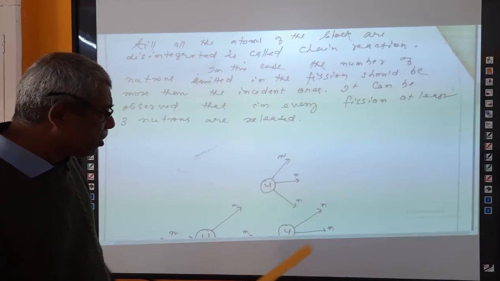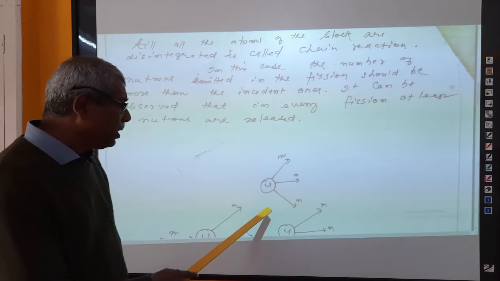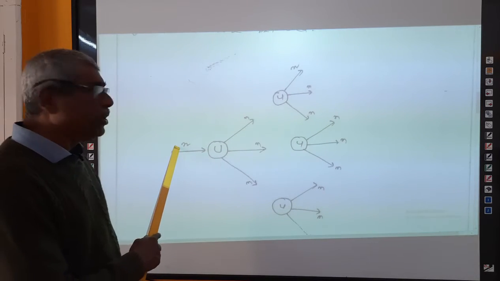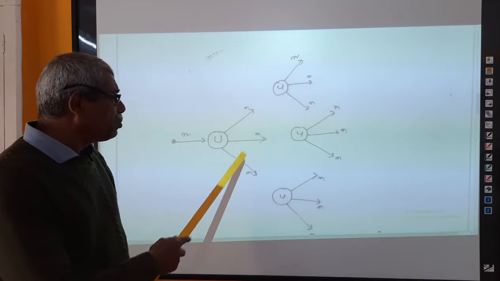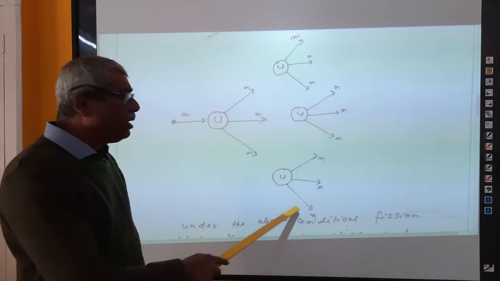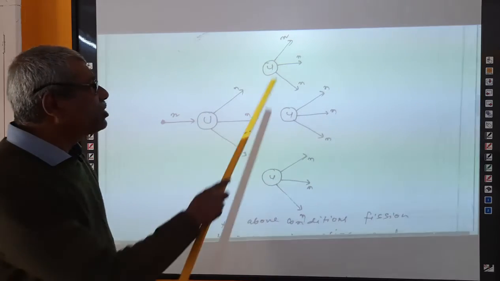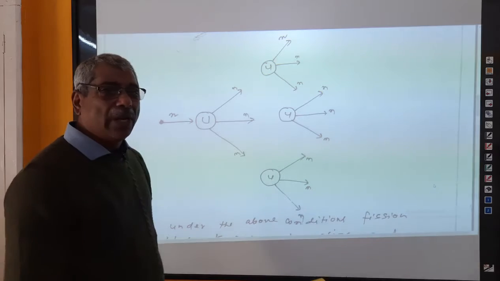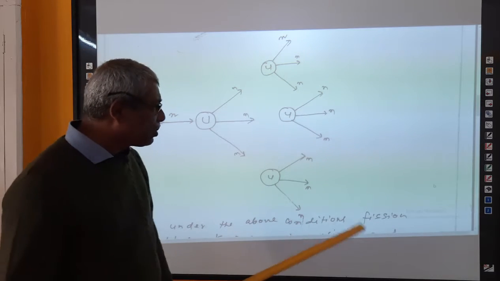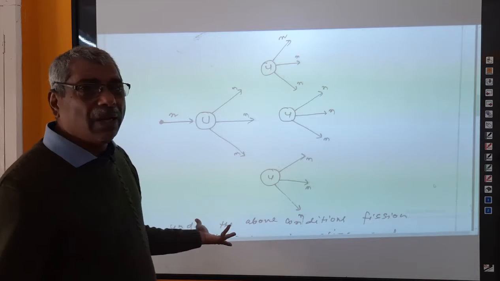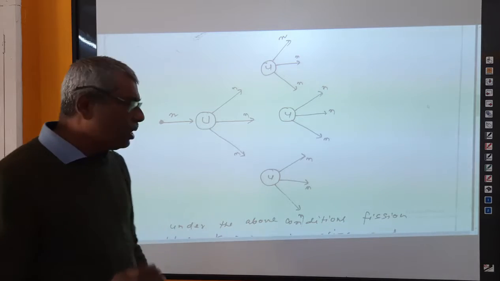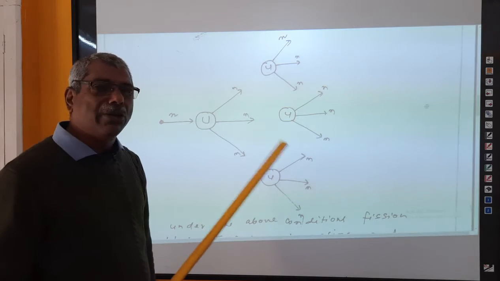These 3 extra neutrons again will go and interact with 3 more atoms as shown in the figure. See here, initially we are using only 1 neutron and 3 neutrons are produced extra. That will go and hit 3 more and 9 neutrons are produced. These 9 neutrons will interact with 9 fresh nuclei of uranium, and like this it goes on till the entire atoms of the block are finished. This is called nuclear chain reaction.